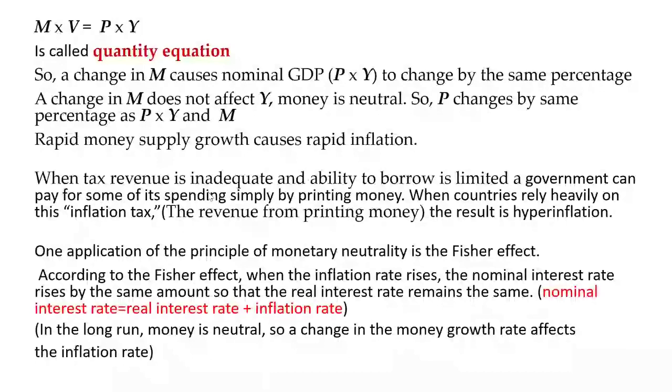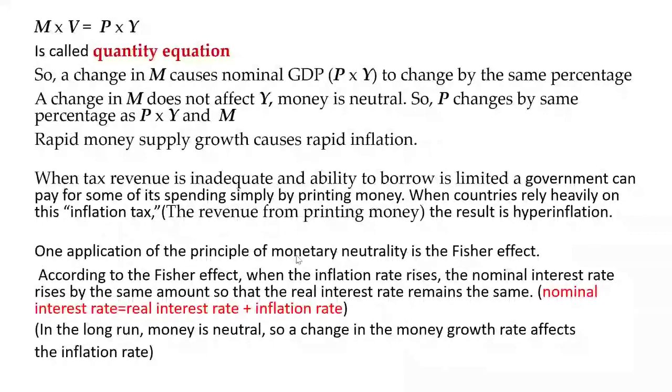When tax revenue is inadequate and the ability to borrow is limited, a government can pay for some of its spending simply by printing money. When countries rely heavily on this inflation tax, the result is hyperinflation. So here, inflation tax is the revenue from printing money.